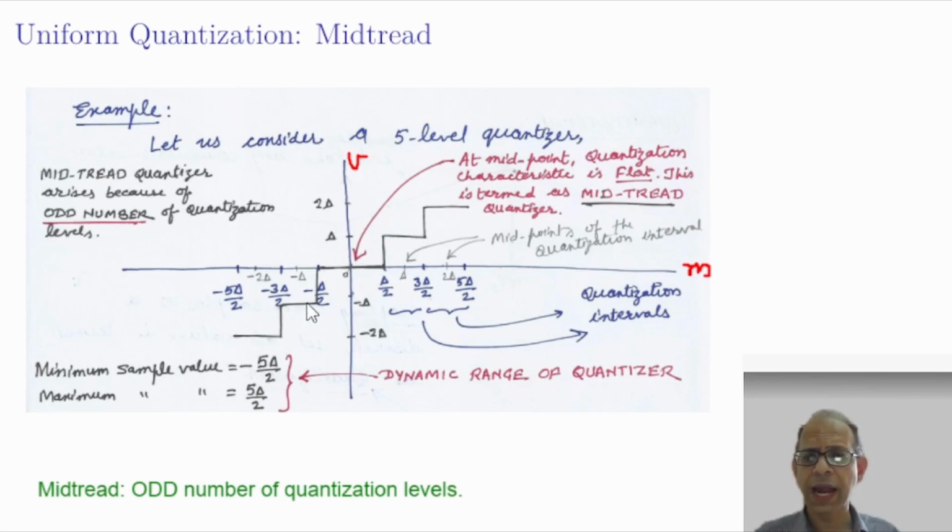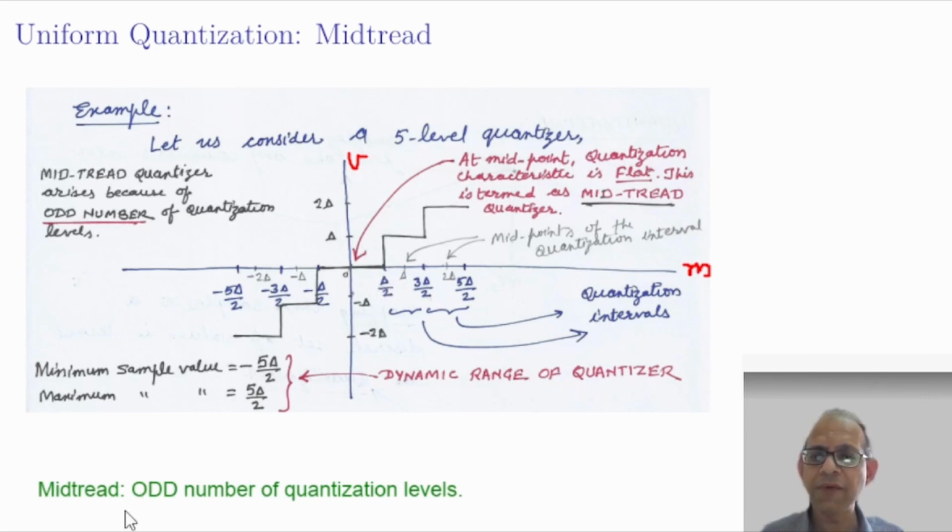Clearly, the quantization characteristic is a staircase function, and in this example, if you observe closely, at the center, when m is 0, the quantization characteristic is flat, and that is the reason why this type of characteristic is called mid-tread quantization characteristic, or the corresponding quantizer is called mid-tread quantizer, because the term tread literally means the flat portion of a step.